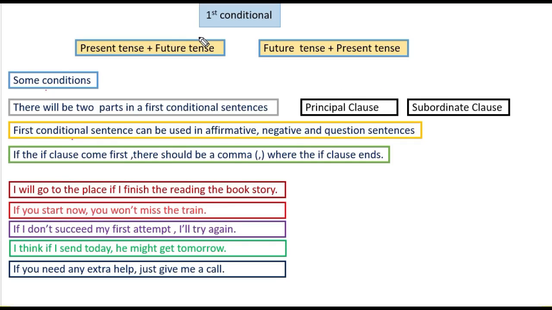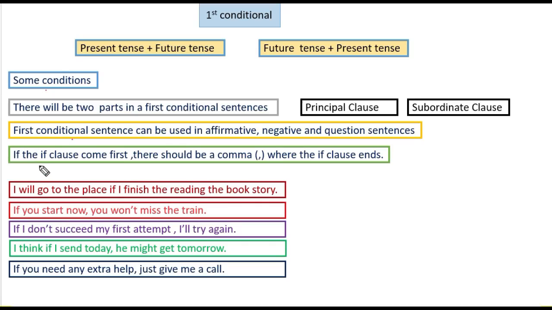this was the first conditional, that is present tense and future tense. This is a combination of the first conditional sentence, and you need to use the tenses present tense and future tense, and either future tense or present tense. Some condition, then see there will be two parts in the first conditional sentence, principal clause and subordinate clause. And the first conditional sentence can be used in affirmative, negative, and question sentences. I will discuss in sentences.